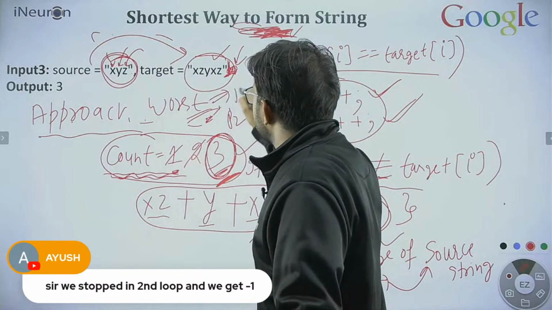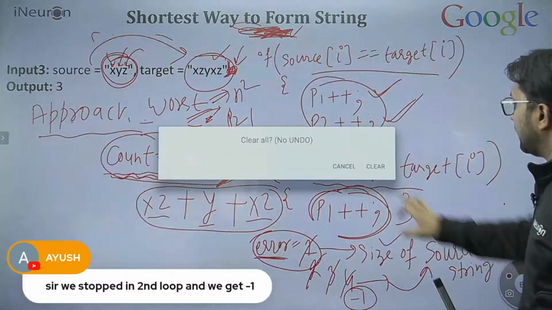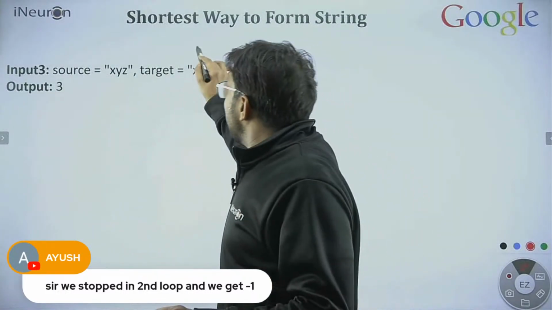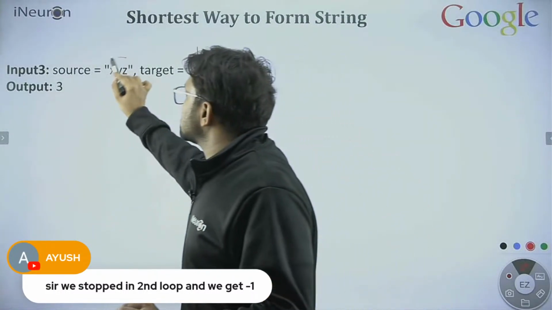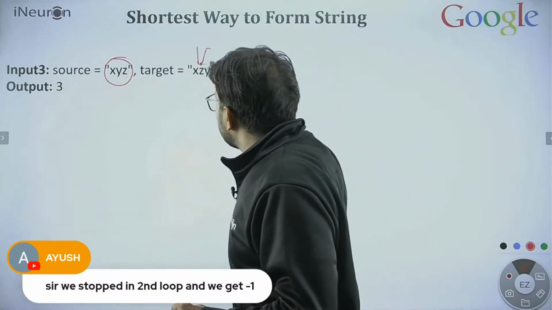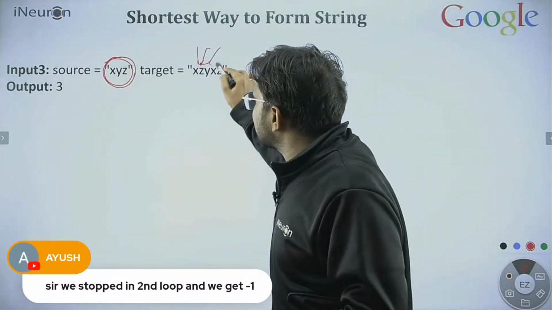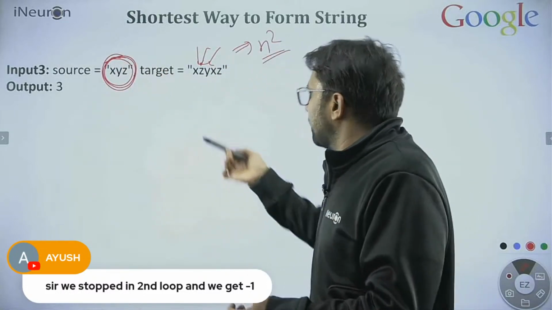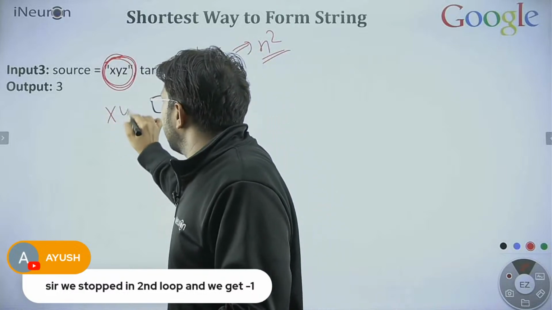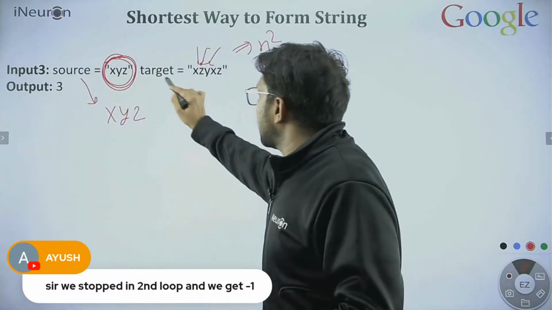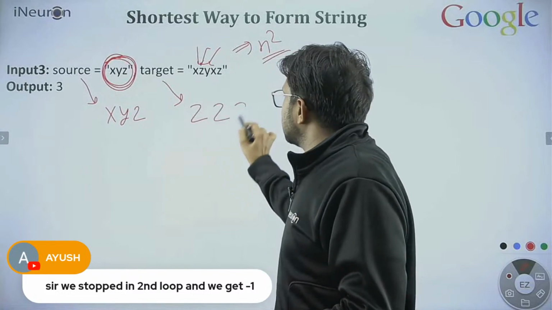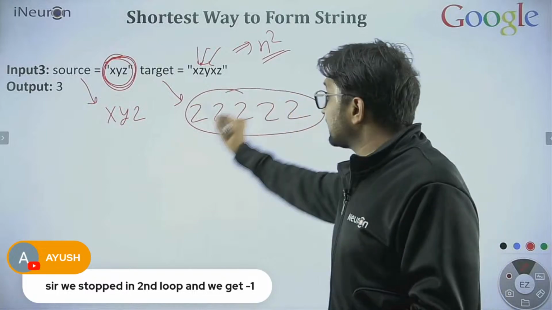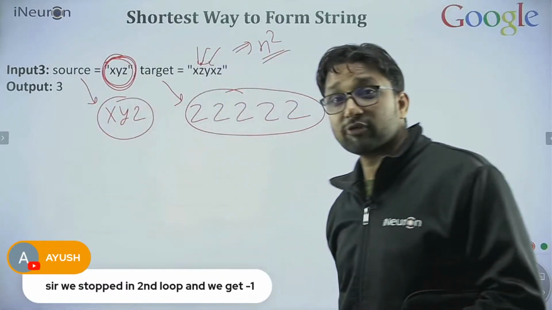You are right. Fine. Okay, let me erase the board and talk about the time complexity. Simple. In the worst case, for every character you are checking the complete string. In that case the complexity will reach n square. Okay, I can take one example. X, Y, Z, this is source and target can be like Z, Z, Z, Z, Z. This is the target. You need to find out, can you generate this target string from this or not?